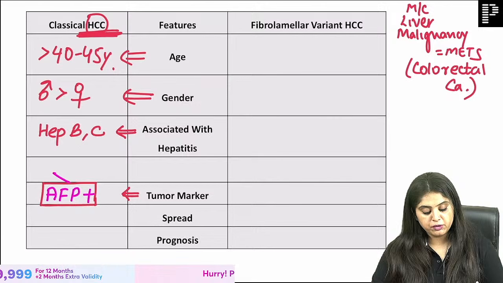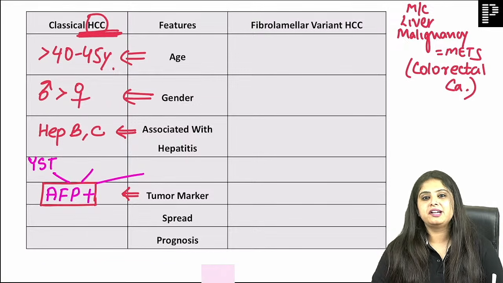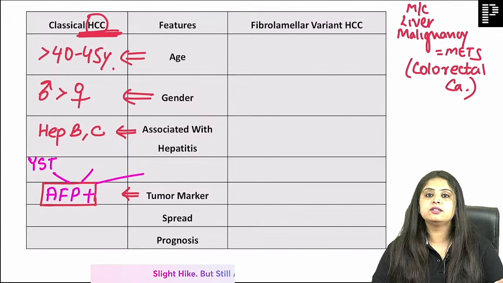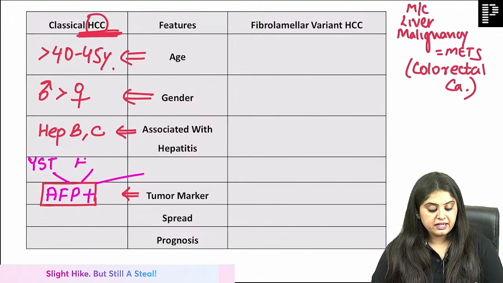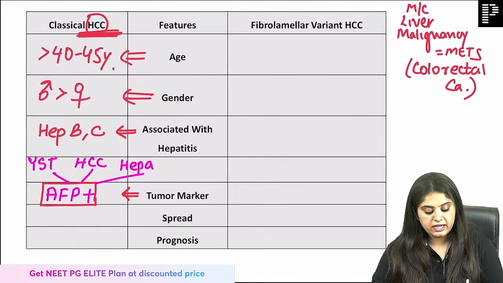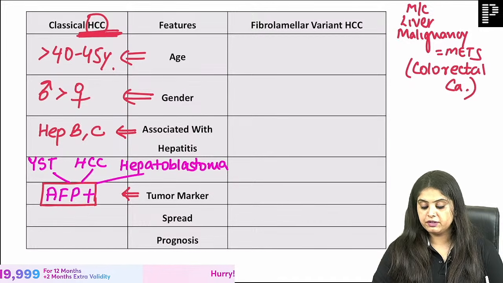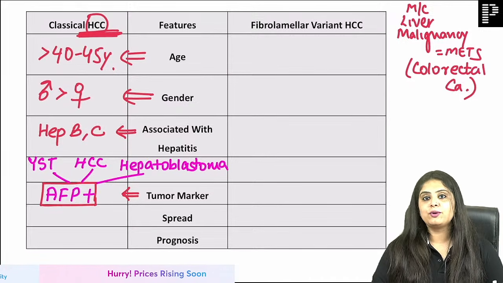Alpha fetoprotein is positive in 3 things, and you need to know all. First is of course yolk sac tumor. That arises from the yolk sac, so yolk sac tumor is obvious. Second, ma'am, you are teaching me over here hepatocellular carcinoma. After this, any childhood hepatic tumor is also mentioned. That is hepatoblastoma. That will also be alpha fetoprotein positive. Did everyone remember? Tomorrow I will not teach you.